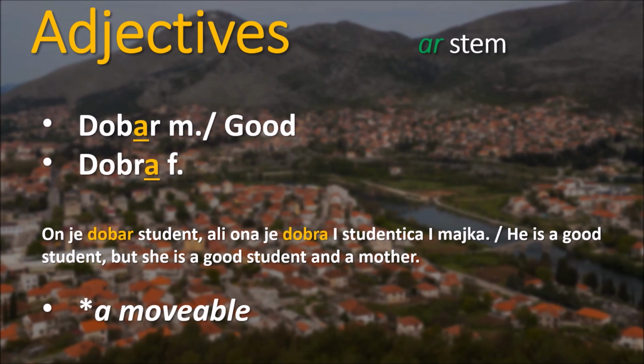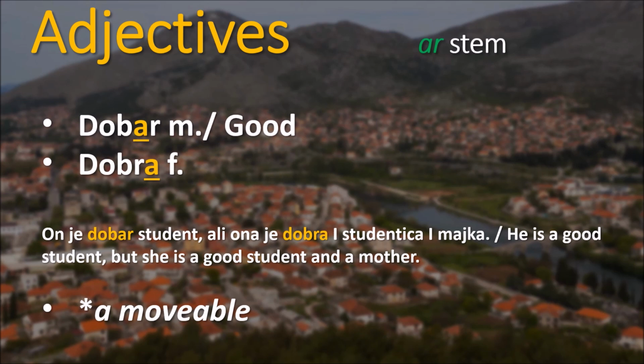Here we have dobar because we're talking about student. Student is a masculine noun, and therefore we're keeping this form of dobar. In the second part of the sentence, we have dobra studentica i majka.